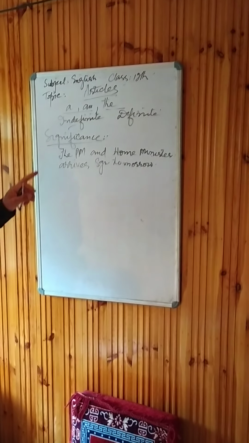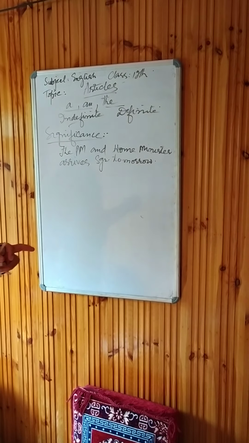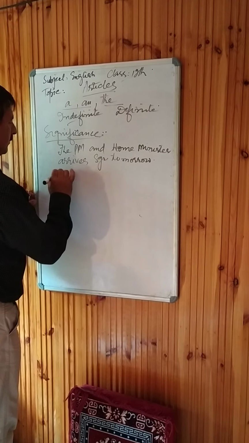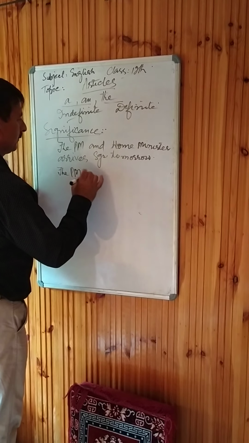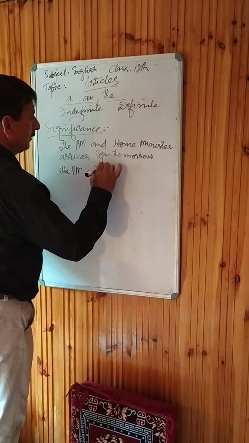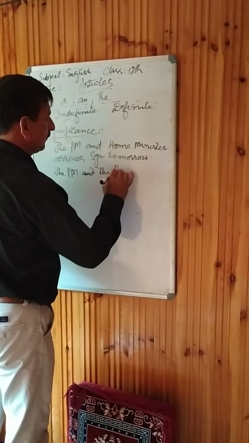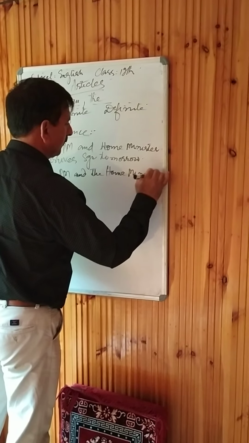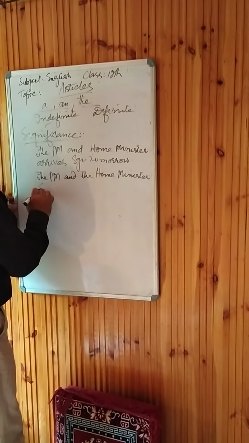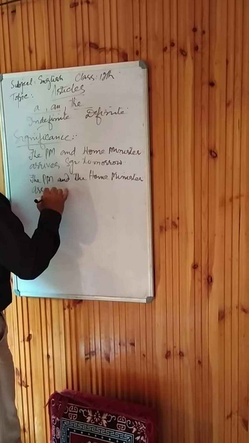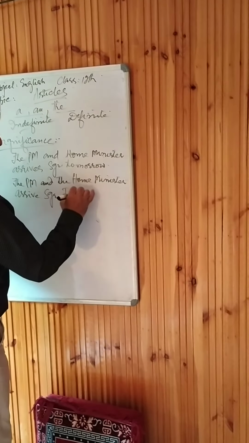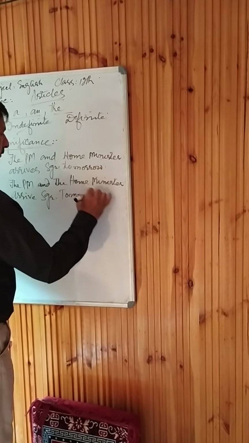I have written this sentence here to show the significance, the importance of this. One more sentence: The prime minister and the home minister arrive Srinagar tomorrow. Okay.